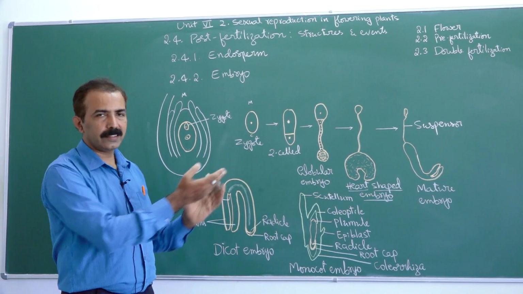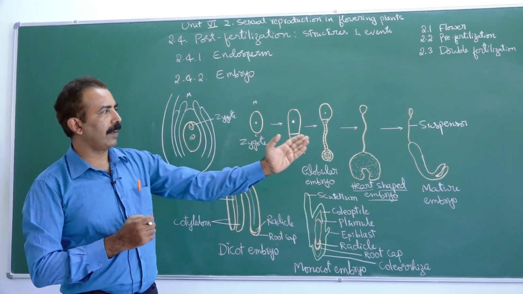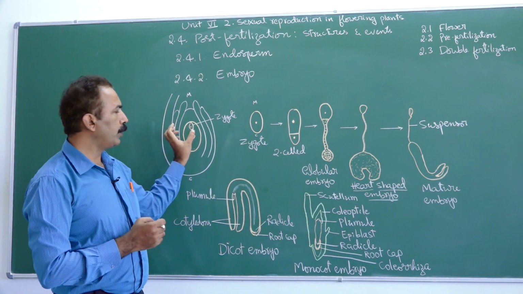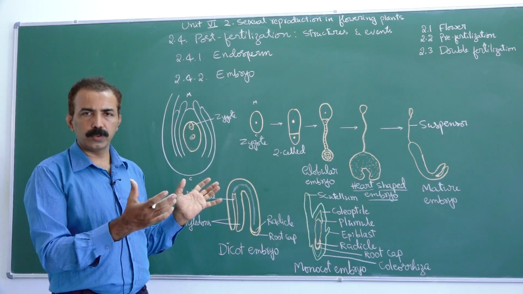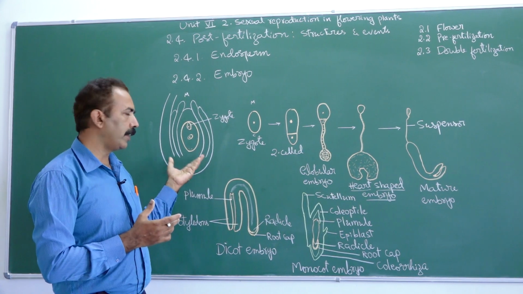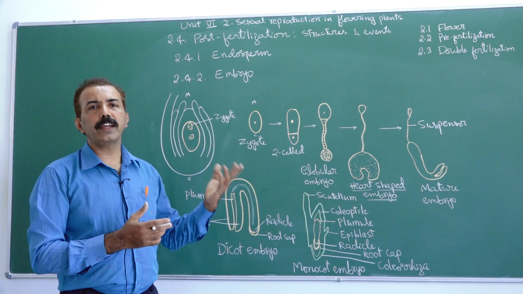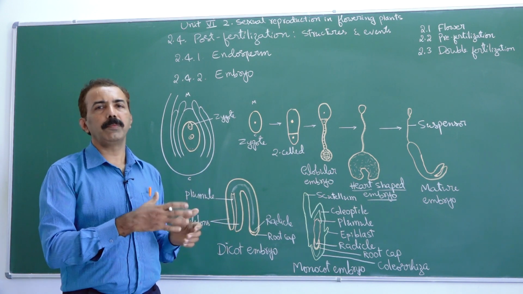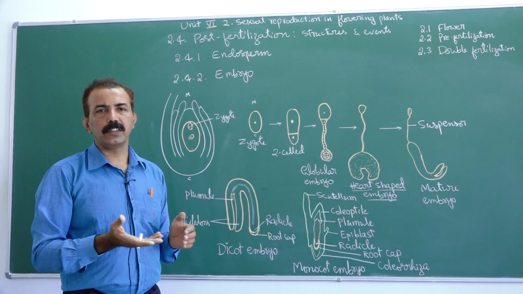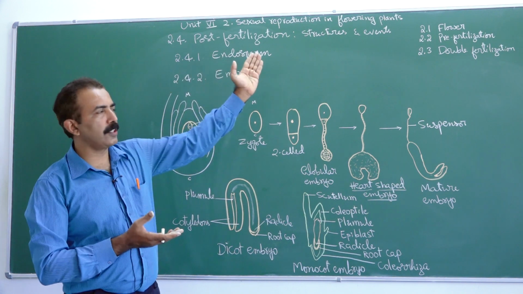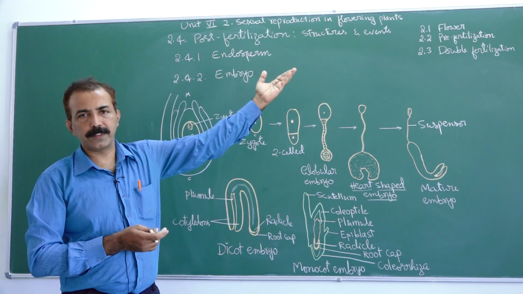Obviously the size increases, and to accommodate the embryo the ovule has to expand, it grows, and thus you call it seed. And to accommodate a seed, the ovary has to expand, and thus it becomes a fruit. This is how post fertilization changes take place.